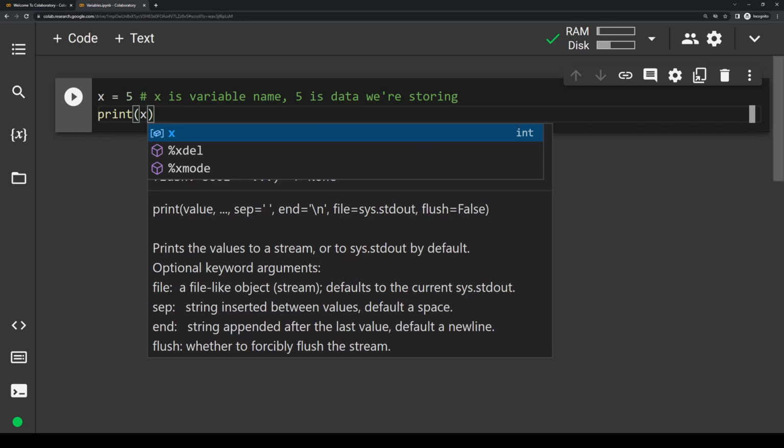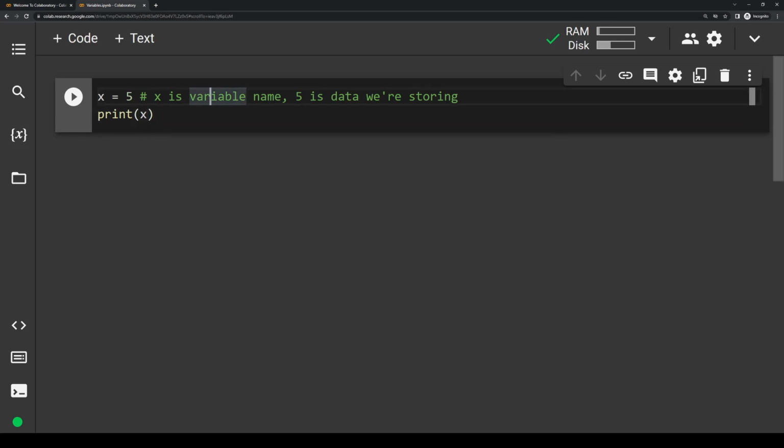And notice how this time we're not using any quotations around the variable like we did when we were typing hello world. The reason for that is because quotation marks interpret very literally. So if I typed print quotations x and I press run, it's literally going to print the character x. But if I remove the quotations and run just print parentheses x, it's going to print out 5.